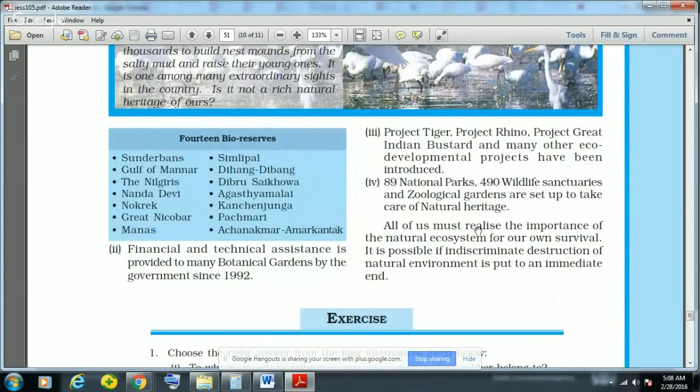And then the government has started giving financial and technical assistance to make many botanical gardens also.